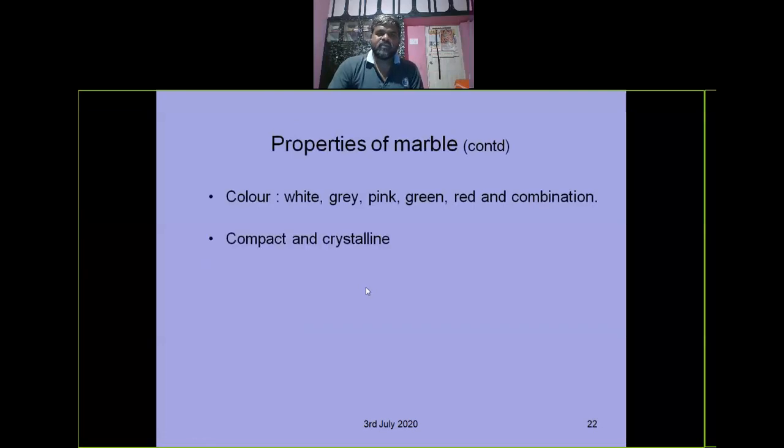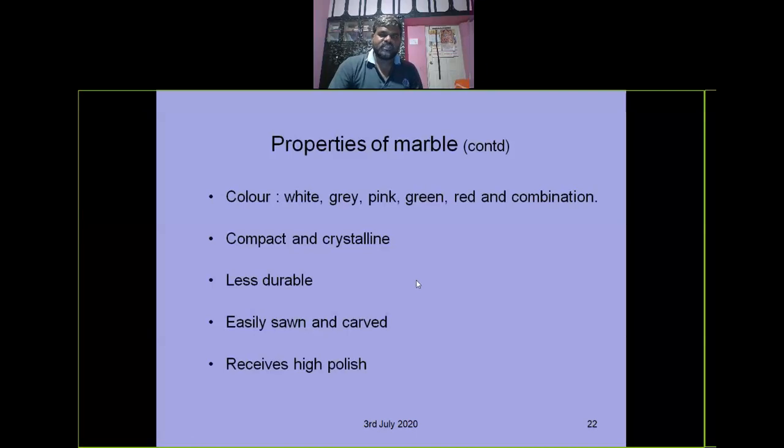Color: it is available in white, gray, pink, green, red, and combinations. Compact and crystalline, it is less durable compared to granite, so it is not useful for heavy engineering works, right? It is easily sawn and cut. It can be used for ornamental works, like the elevation of a building front part. We use it as table furniture, as a sink, and as electrical fixture boards, like that, right?